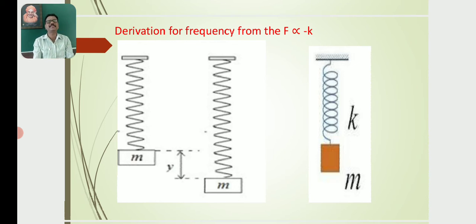Translatory motion means the body moves along a straight path. The motion of a car along a straight path, or the motion of a bus, are examples of translatory motion.